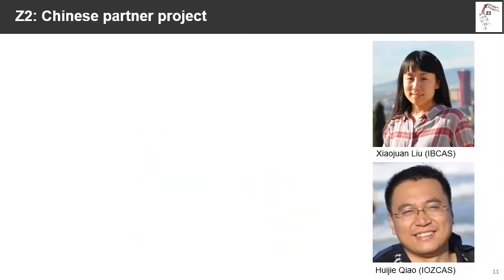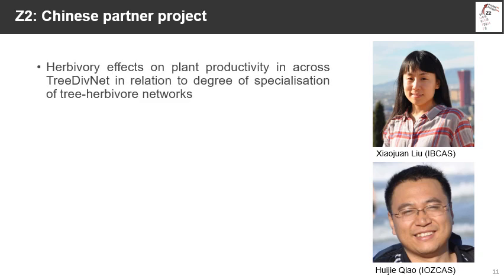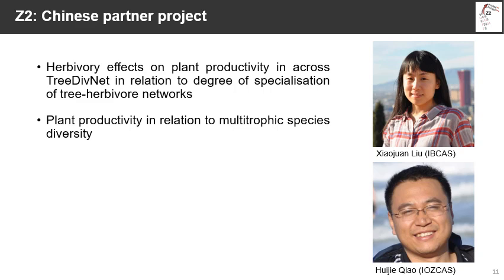SET2 will be supported by our Chinese colleagues, the plant ecologist Zhaozhen Liu and the zoologist Huizhi Zhao. Zhaozhen Liu will study the role of trophic network metrics on herbivory plant productivity relationships and on plant productivity itself.